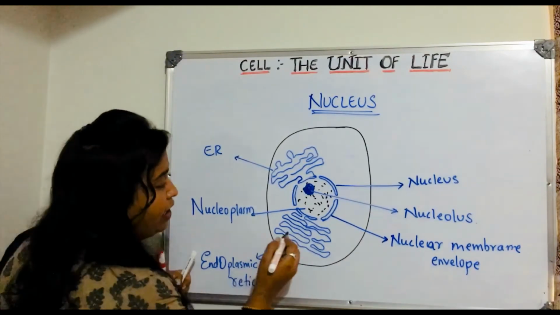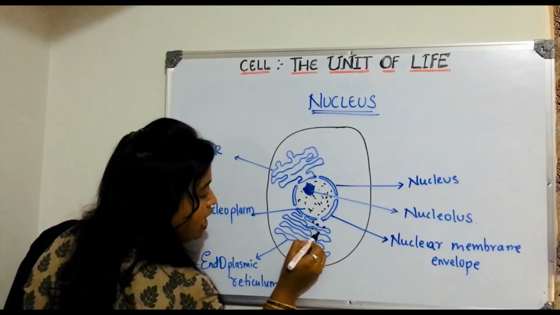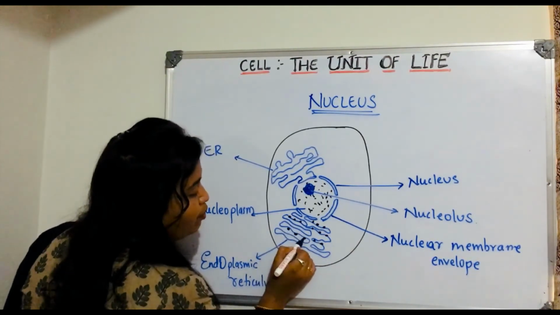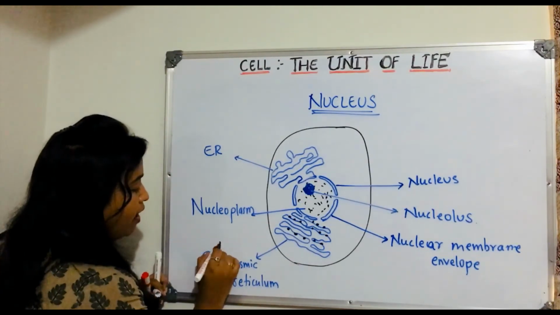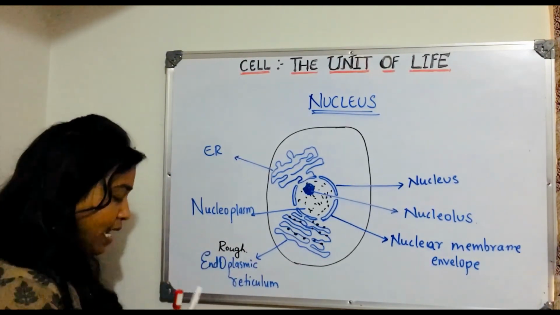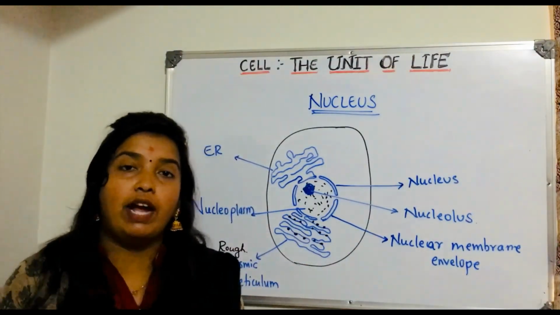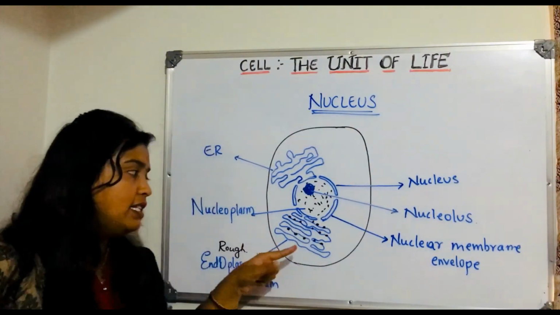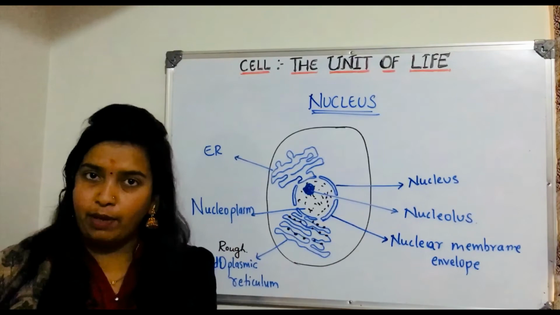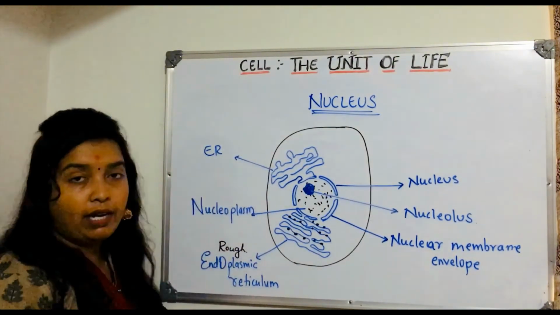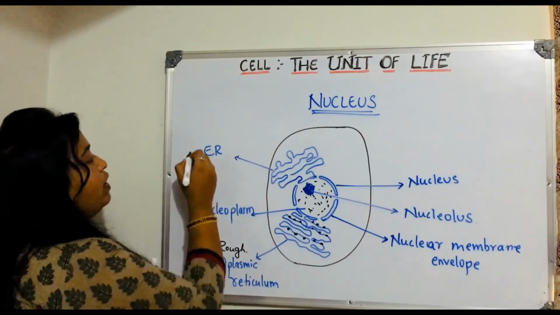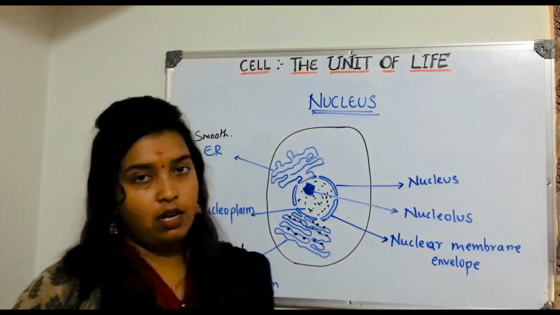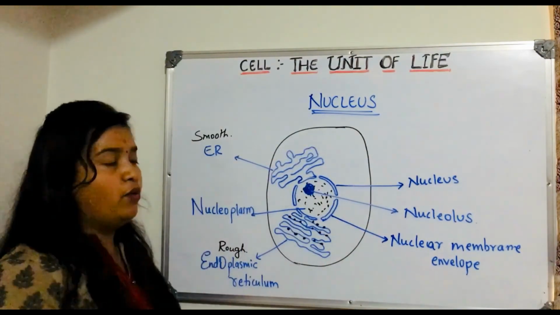Now, if this endoplasmic reticulum is having ribosomes on its surface, then what do we call it? Then we call it rough endoplasmic reticulum, right? So along with nucleus, always we will find one organelle which is connected to nucleus. If it has ribosome on it, we call it rough endoplasmic reticulum. Even this is an endoplasmic reticulum, but it is not having ribosome. So we will call it smooth endoplasmic reticulum. Understood?